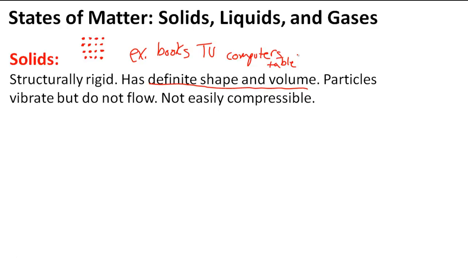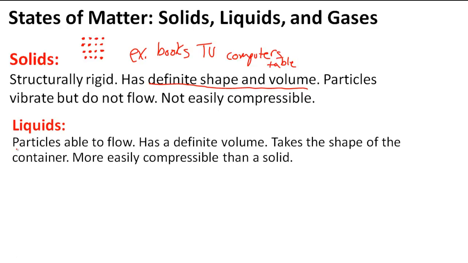Then what happens to liquids? Liquid particles are able to flow. That's what gives them a definite volume, but they take the shape of their container. So their particles, instead of just being arranged in a specific order, are close together, but they're not packed as tightly anymore, and they don't have a specific arrangement. So they are more free-flowing.